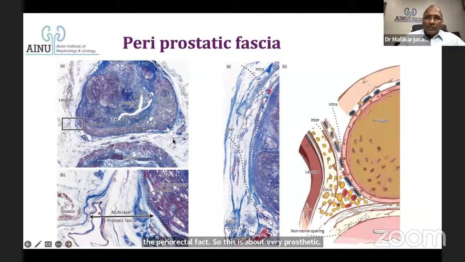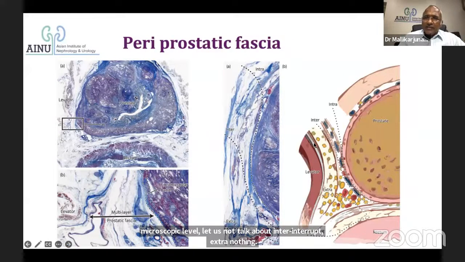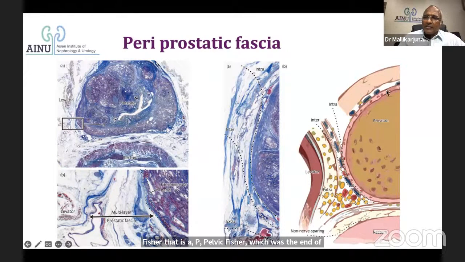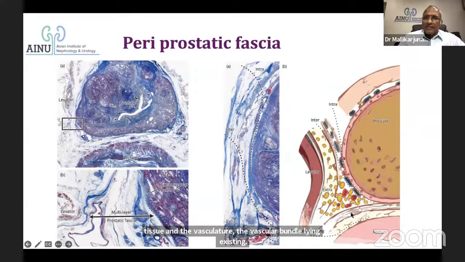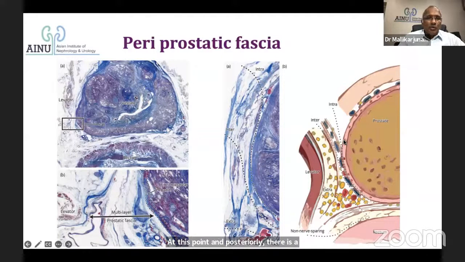If you look at the periprostatic fascia at a microscopic level, let us not talk about intra, extra, nothing. Don't bother about it. There is a levator muscle. There is a levator fascia, that is a parietal pelvic fascia, which was endopelvic fascia. And there is a thin layer of the prostatic fascia around the prostate. That's not a capsule. And then there will be veins and nerves and little areolar tissue and the vasculature, the neurovascular bundle lying at this point. And posteriorly, there is Denonvilliers' fascia. So this is a compartment which we should understand much more in depth.